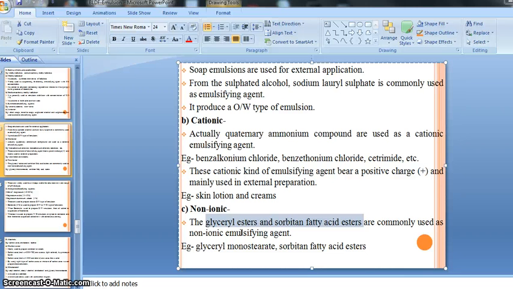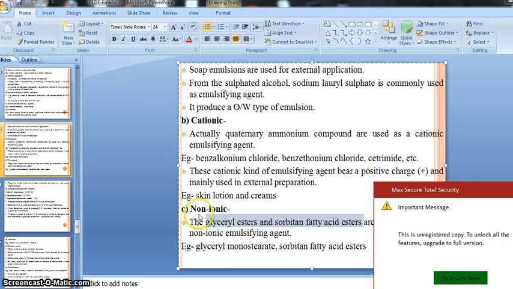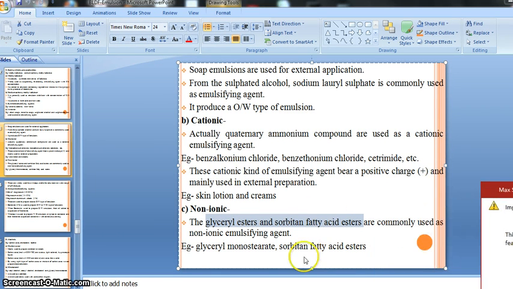There are various kinds of non-ionic substances available, but from them some selected compounds are taken as emulsifying agents because they have a property to reduce the interfacial tension between two immiscible phases and make them miscible, right? So this kind of non-ionic glyceryl esters, then sorbitan fatty acid esters, are commonly used as non-ionic emulsifying agents.